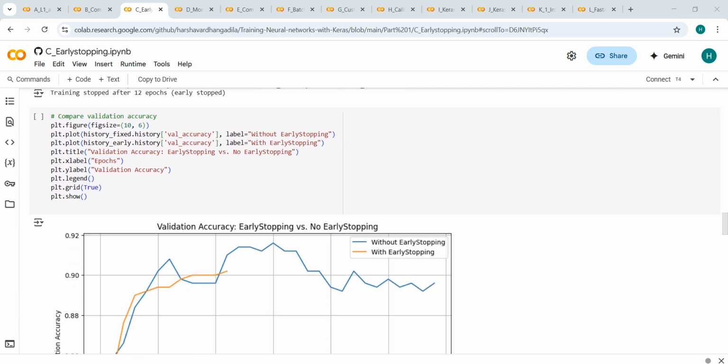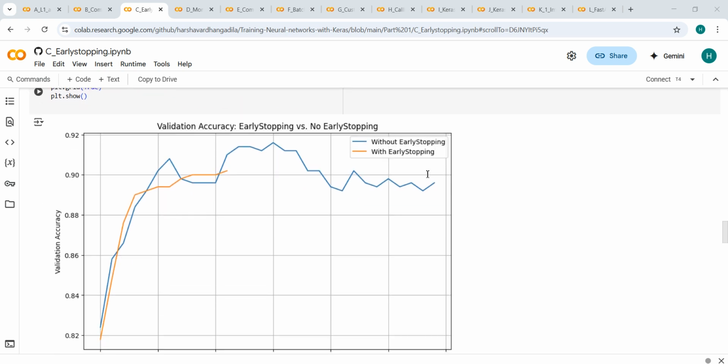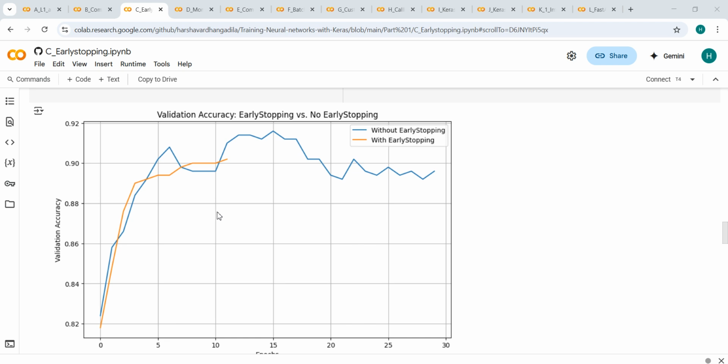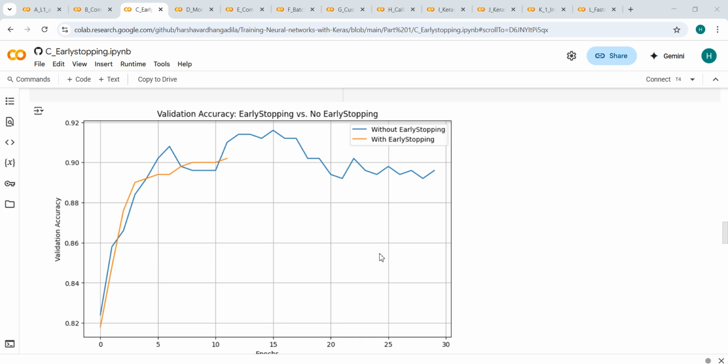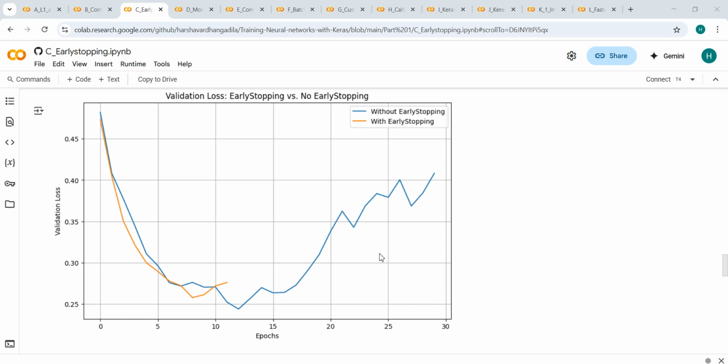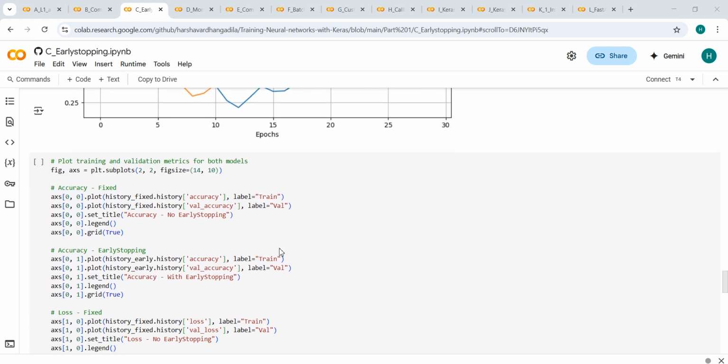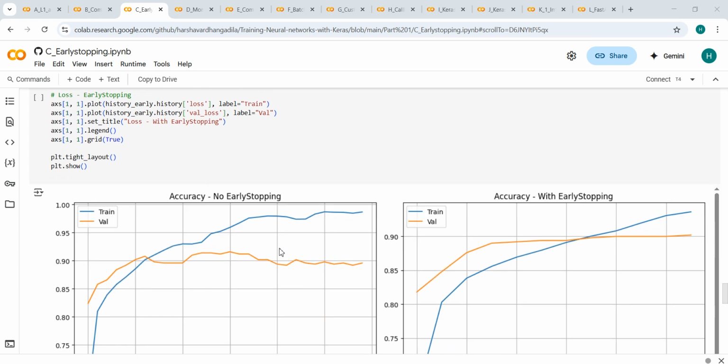Let's see the validation accuracy and the loss. We can see that early stopping stops around 12 to 15 epochs, whereas the fixed model reaches a similar peak but often declines in later epochs. If you look at the validation loss, the early stopping curve levels off gracefully, whereas the fixed model starts rising after epoch 15, clearly indicating it's overfitting. So this highlights why we don't always need 30 epochs for training.